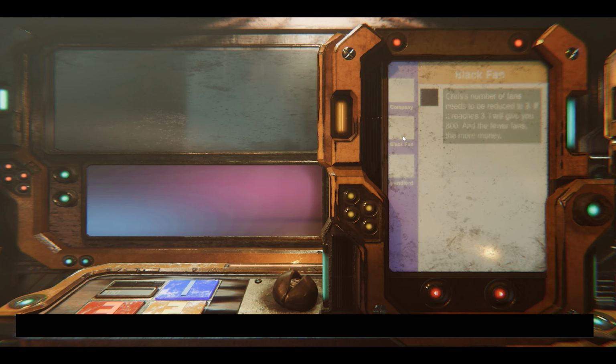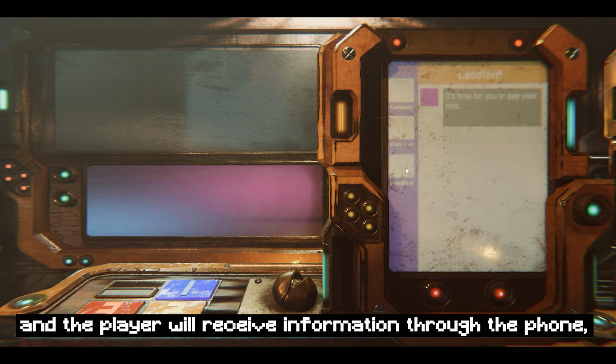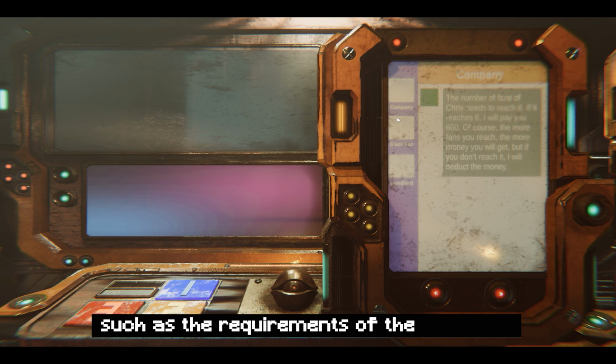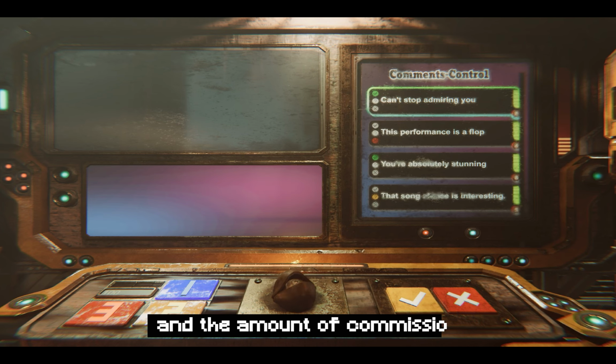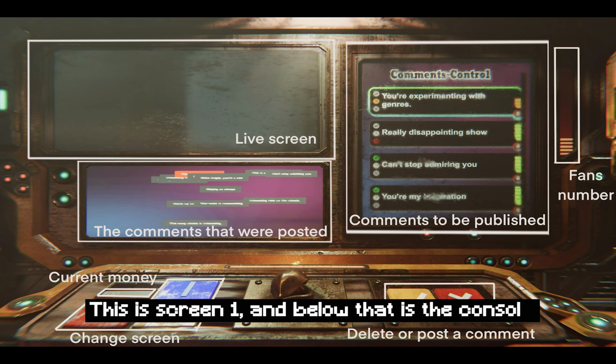This is the phone, and the player will receive information through the phone, such as the requirements of the company and black powder for each level, and the amount of commission. This is screen 1, and below that is the console.